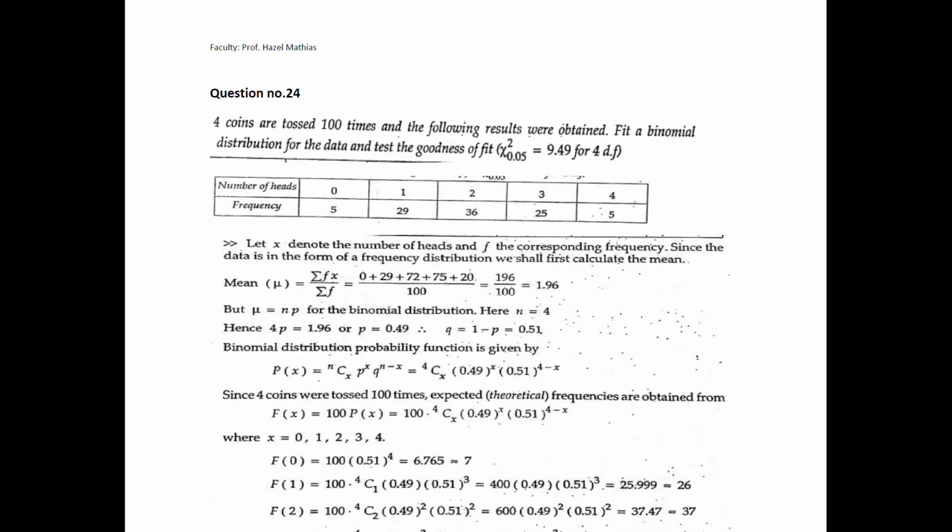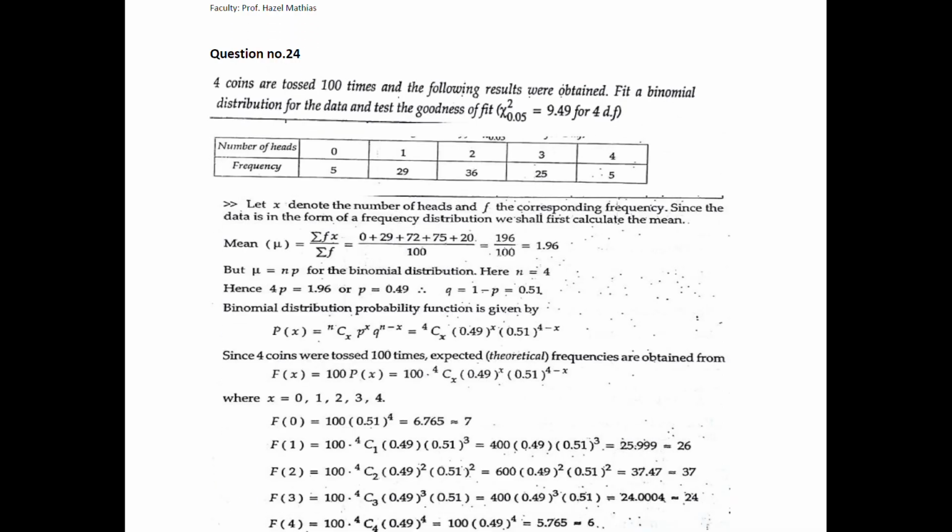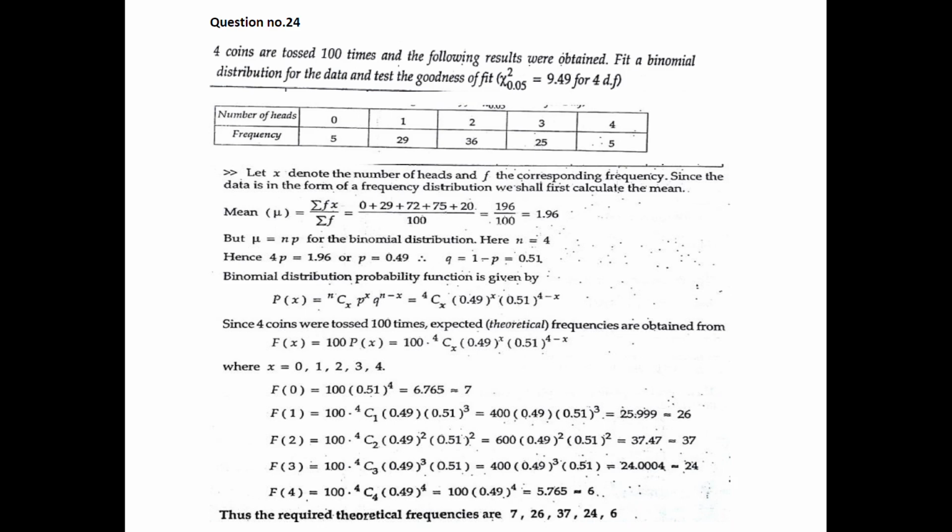Let's discuss the next problem. 4 coins are tossed 100 times and the following results were obtained. Fit a binomial distribution for the data and test the goodness of fit. Chi-square of 0.05 equals 9.49 for 4 degrees of freedom. So here the number of heads and the corresponding frequencies are given. There are 4 coins which are tossed 100 times. So let's begin and discuss this.